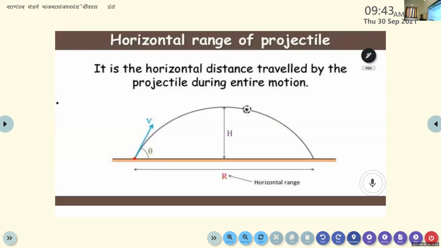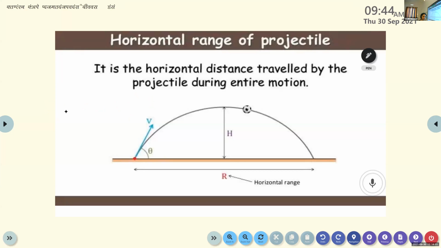It is represented by the capital letter R, not by H. Some people misunderstand horizontal range of projectile and tend to represent it with H. That is why we represent range of projectile using capital R. It is the horizontal distance covered by the projectile.